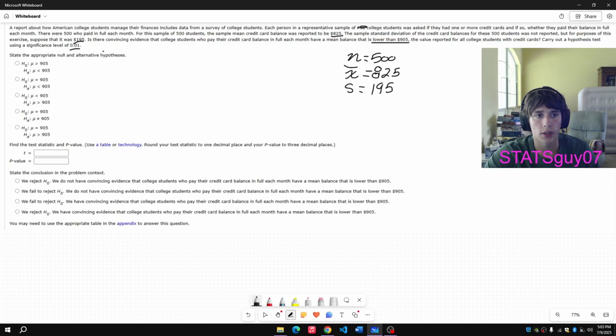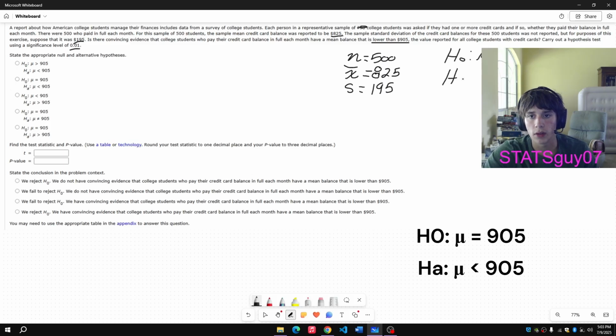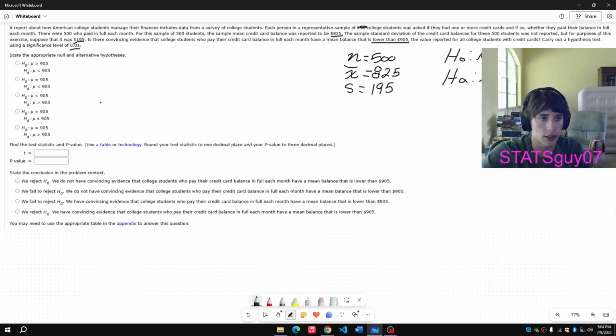So the question is, is there convincing evidence that college students who pay their credit card balance in full each month have a mean balance that is lower than 905? So that's going to be our alternative hypothesis. So our null hypothesis is going to be the mean equals 905. And the alternative hypothesis is going to be that the mean is less than 905, indicated by lower than in our problem. So let's go over here and see if our answer, there it is. That is answer 1.